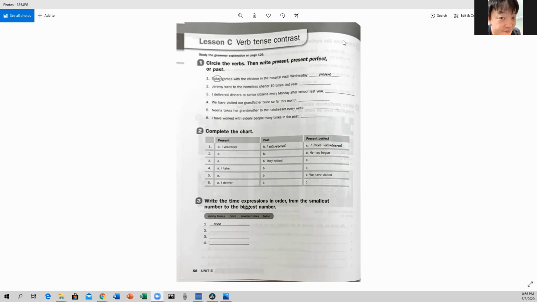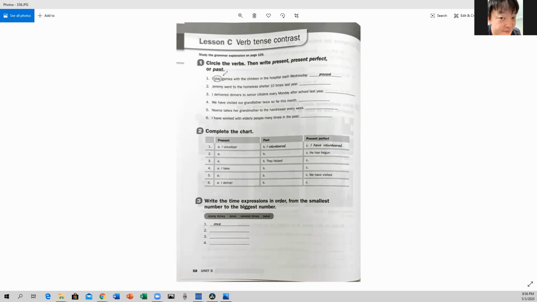An important thing about studying verb tense contrast is to be able to distinguish the different verbal tenses. So it seems that that's the focus of this exercise. So let's go to workbook page 58 and do the exercises here. Circle the verbs, then write present, present perfect, or past. So first you have to circle the verb.